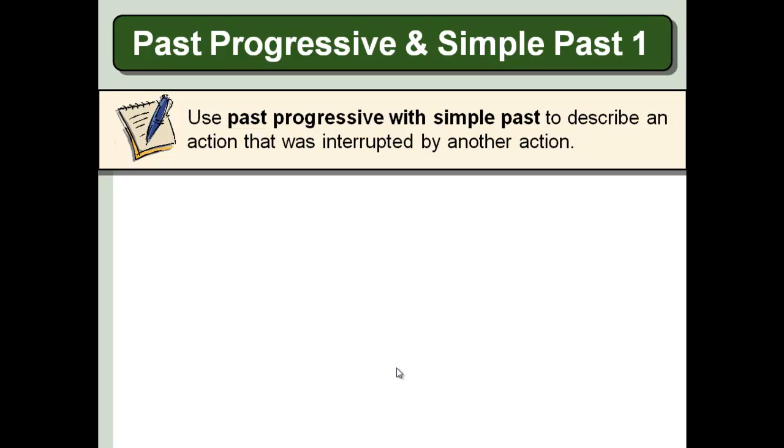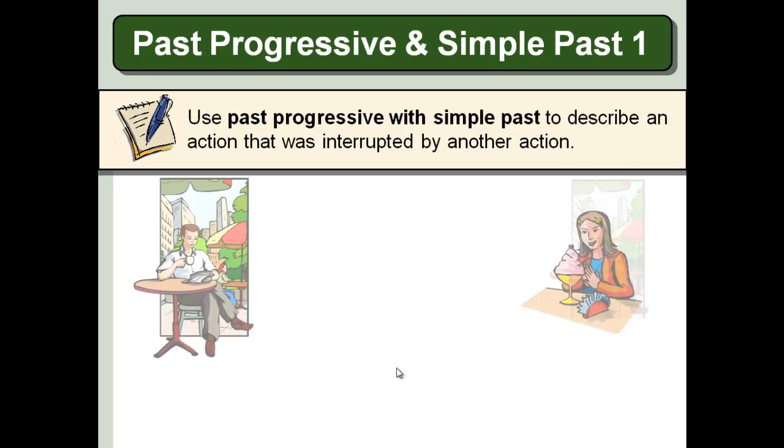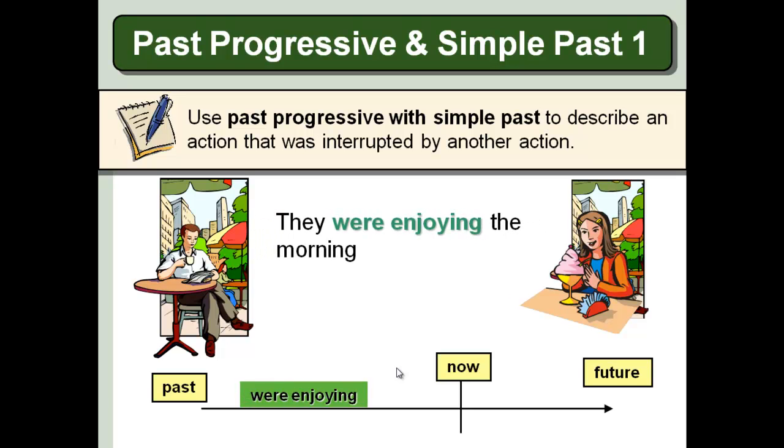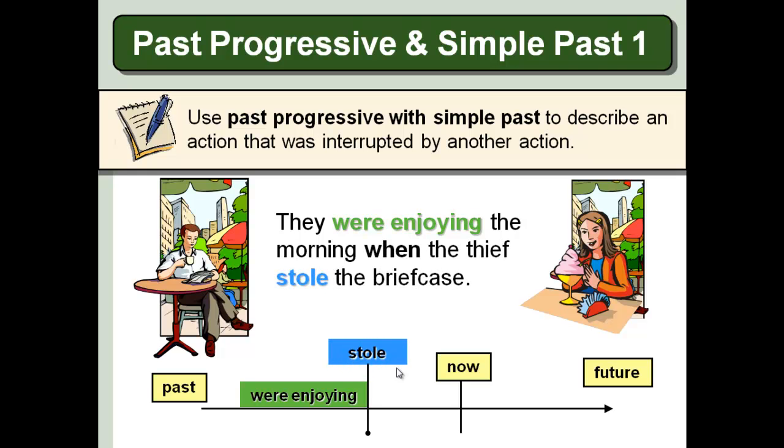So let's look at the definition. We use the past progressive with the simple past to describe an action that was interrupted by another action. So if we look at this example here, they were enjoying the morning. This is the action that was in progress. And there was an interruption. That interruption was when the thief stole the briefcase. So now let's look at some other examples.